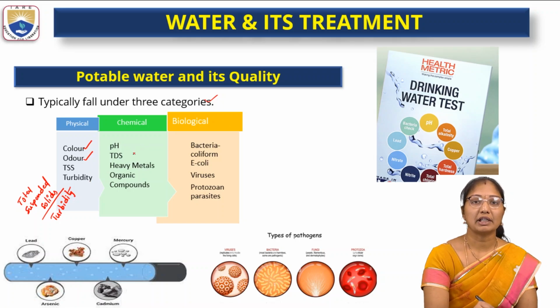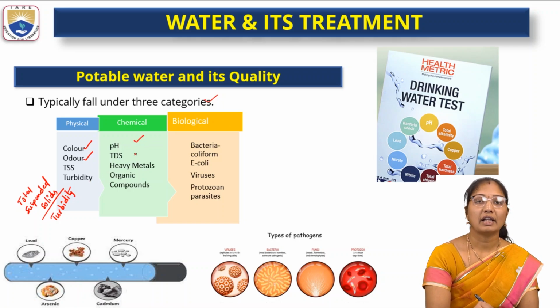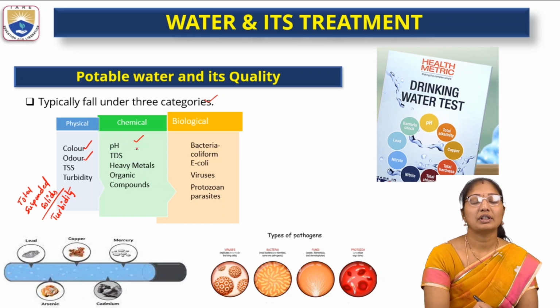Coming to the chemical, the pH of the water also depends upon the chemical composition. If there are more OH minus ions or alkaline compounds, the pH will be more than 8. And if the source is from acidic areas, the pH will be less than 7.